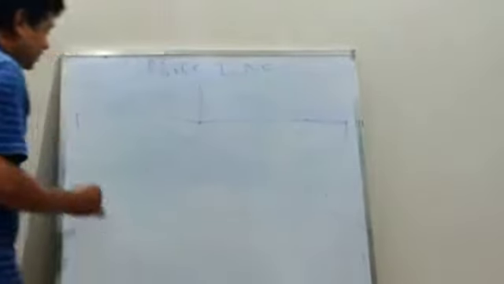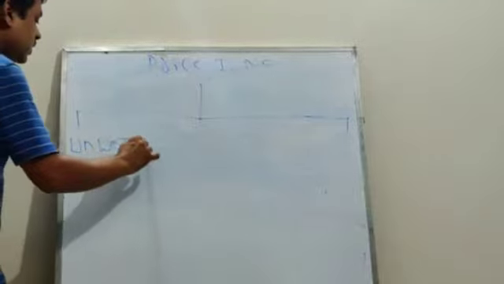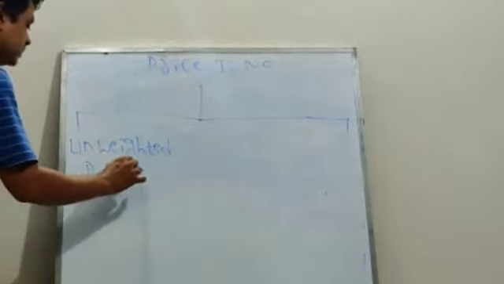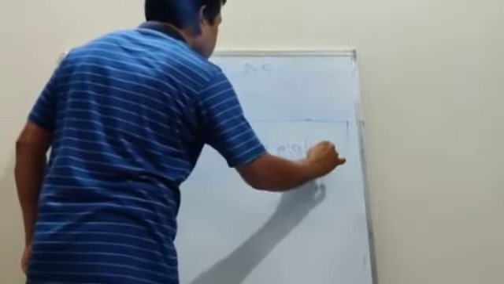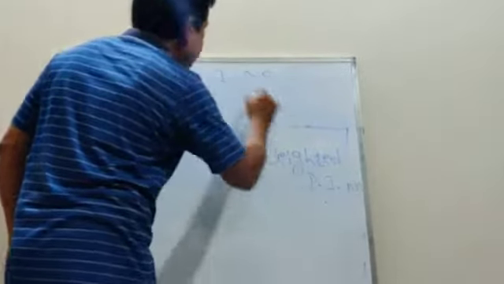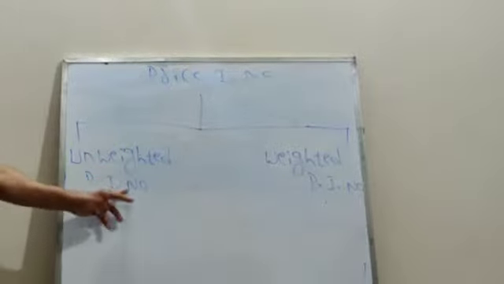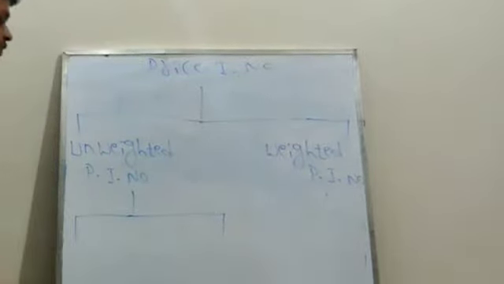Again, this price index number can be divided into 2 parts. One is unweighted price index number. Here, weighted price index number. This price index number can be divided into 2 parts: unweighted price index number and weighted price index number. This unweighted price index number is again divided into 2 parts.